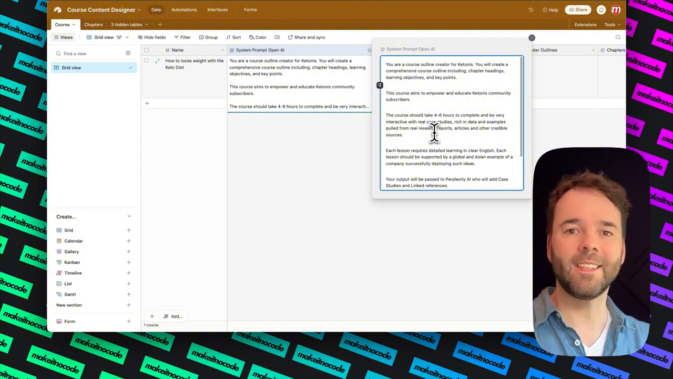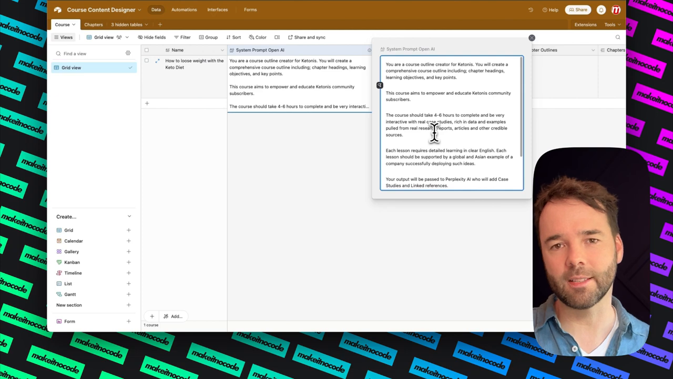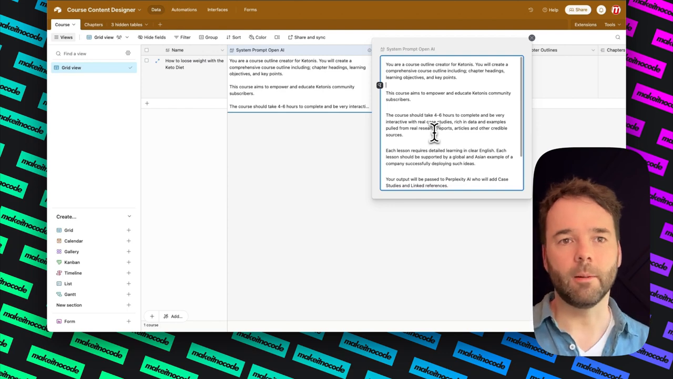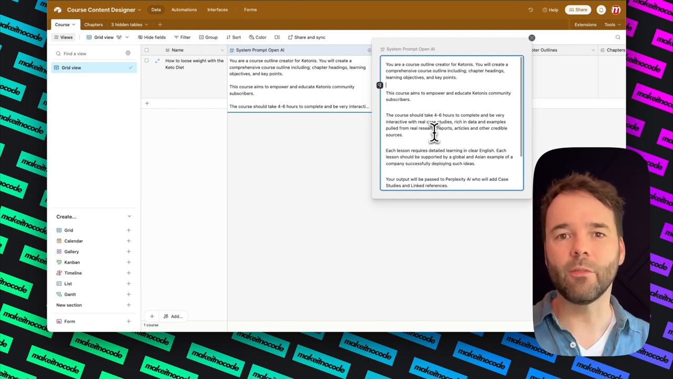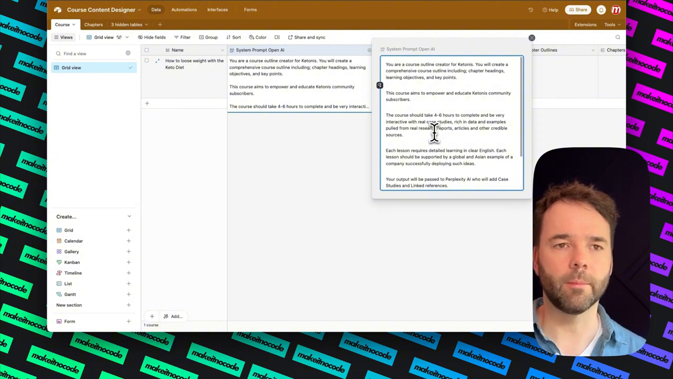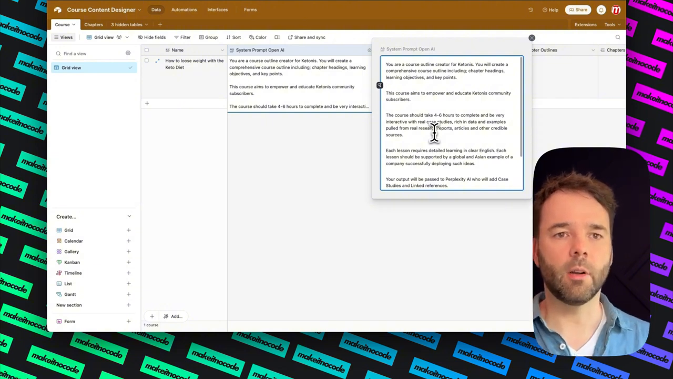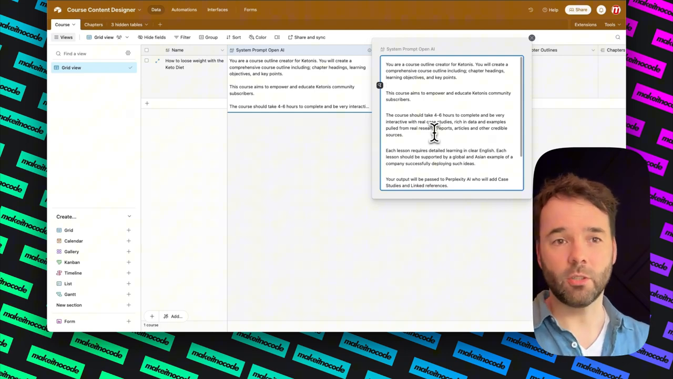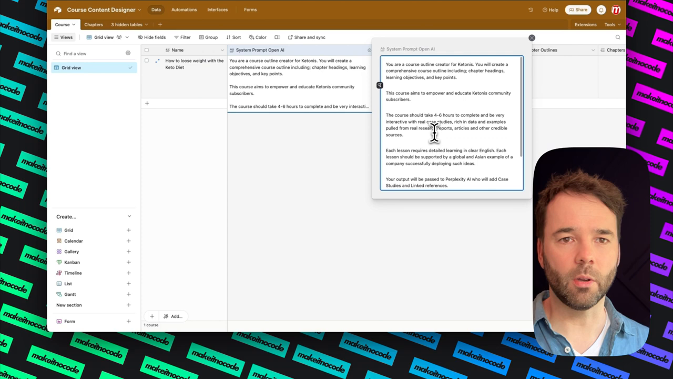So we're using Perplexity, and later on in this build, you will see how we use Perplexity and grab sources from the internet. We need to have reputable sources to be able to have a real course online. Rich in data and examples pulled from real resources. Each lesson requires detailed learning in clear English. That could be French, that could be German, that could be Swahili, whatever you want to have.